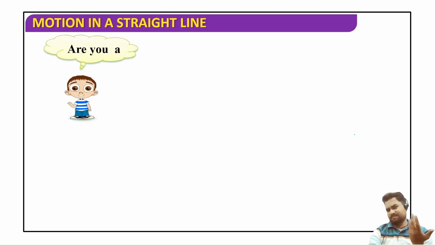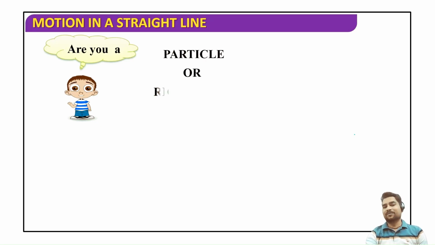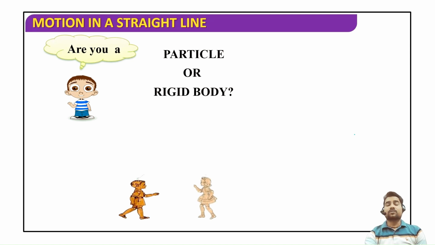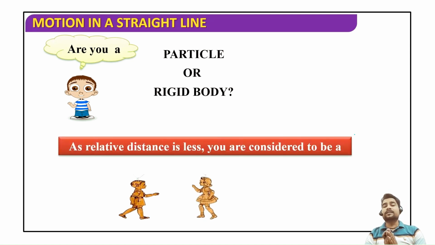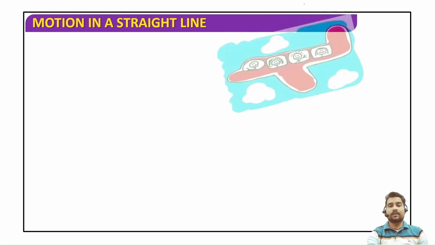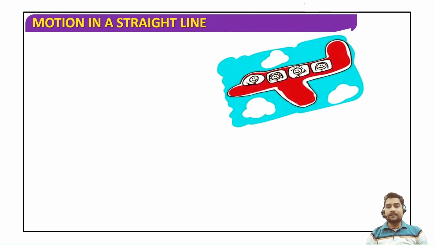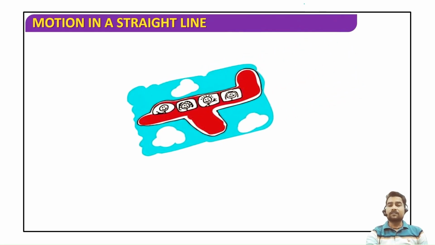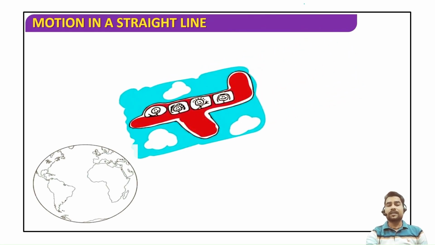So one question may arise in your mind: are we a particle or a rigid body, right? So in physics, the answer depends on the situation. For example, if the relative distance is less, then you will be considered as a body. Now let's consider that someone is in a plane and somehow he is watching a small child who is on planet Earth.